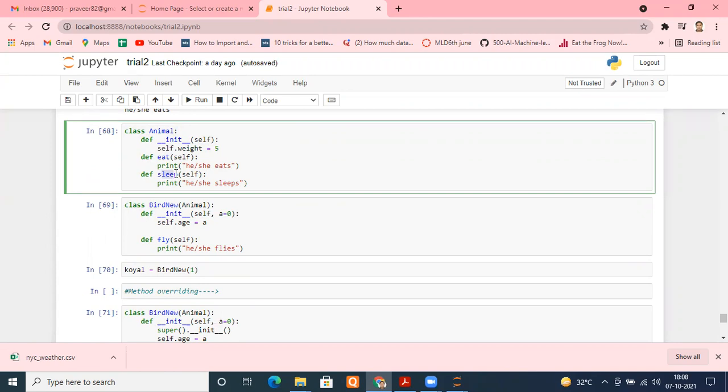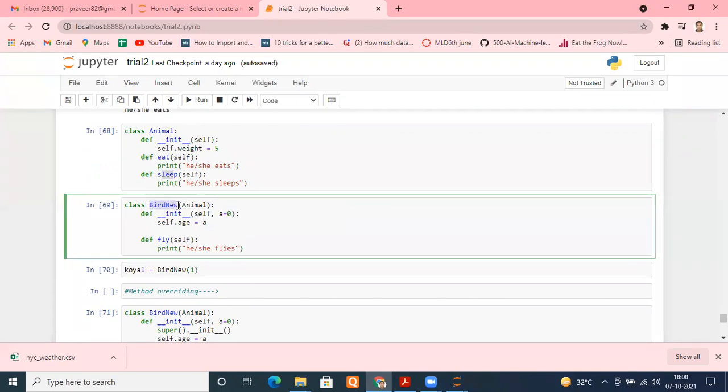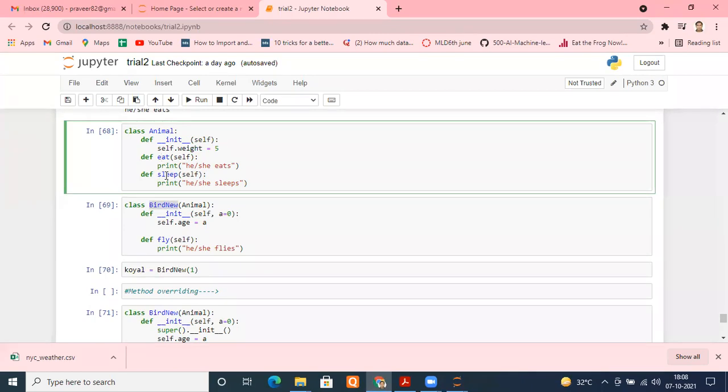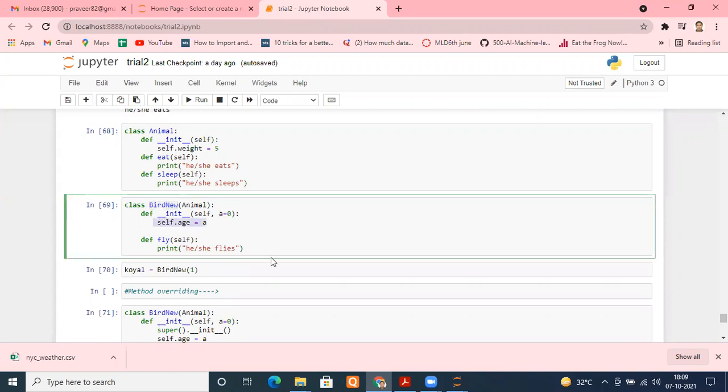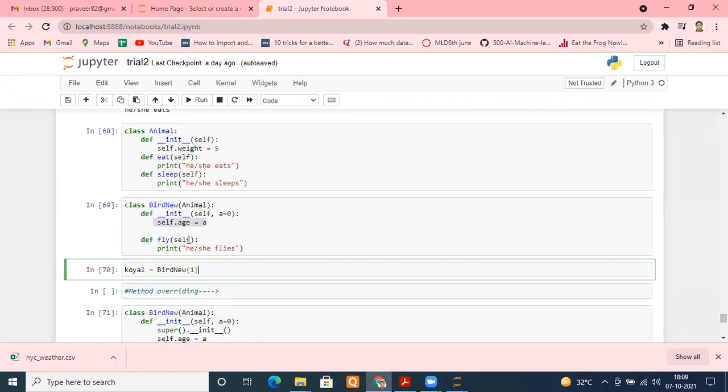Then we needed one more class, like bird, and we know a bird is an animal as well. So what happens with that? Bird also eats, bird also sleeps, right? So instead of writing that code again, we can incorporate those attributes and methods from its parent class known as animal. After that we create its own attribute and its own method. When we created the instance of the bird, the bird had the attributes and methods of itself as well as the attributes and methods of the parent class. This was the thing.